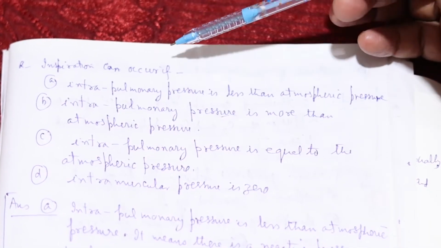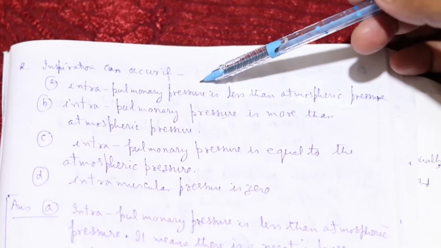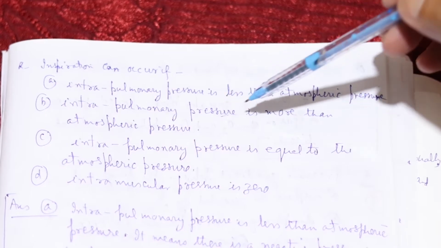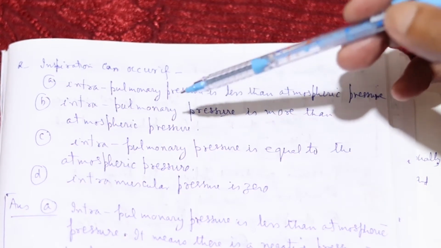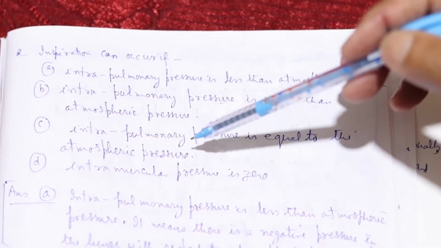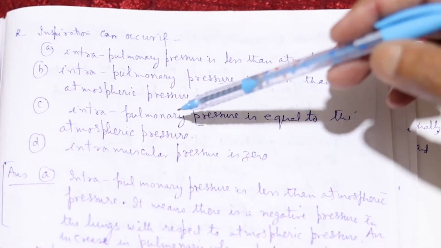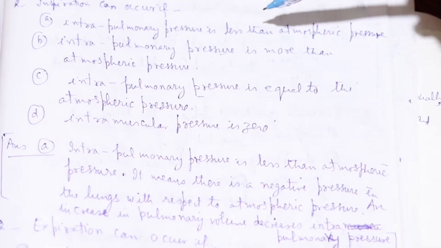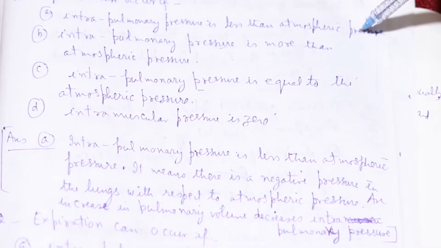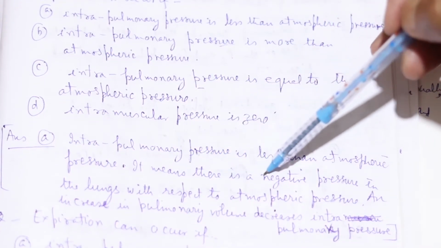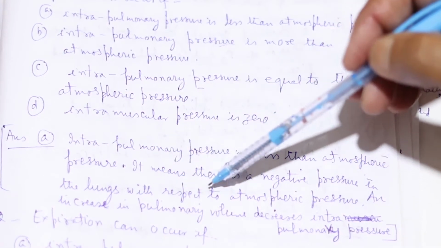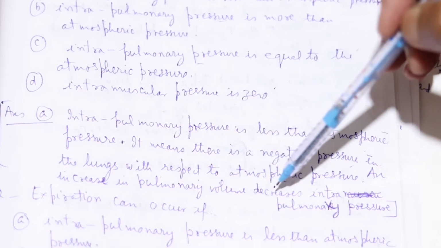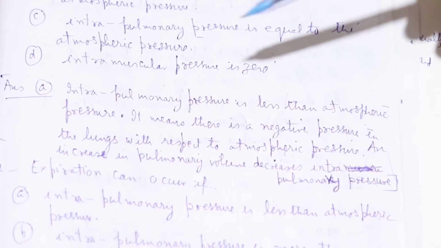Okay, inspiration can occur if the intrapulmonary pressure is less than atmospheric pressure, intrapulmonary pressure is more than atmospheric pressure, intrapulmonary pressure is equal to the atmospheric pressure, and intrapulmonary pressure is 0. Answer will be number A: intrapulmonary pressure is less than the atmospheric pressure. It means there is a negative pressure in the lungs with respect to the atmospheric pressure. An increase in the pulmonary volume decreases intrapulmonary pressure.